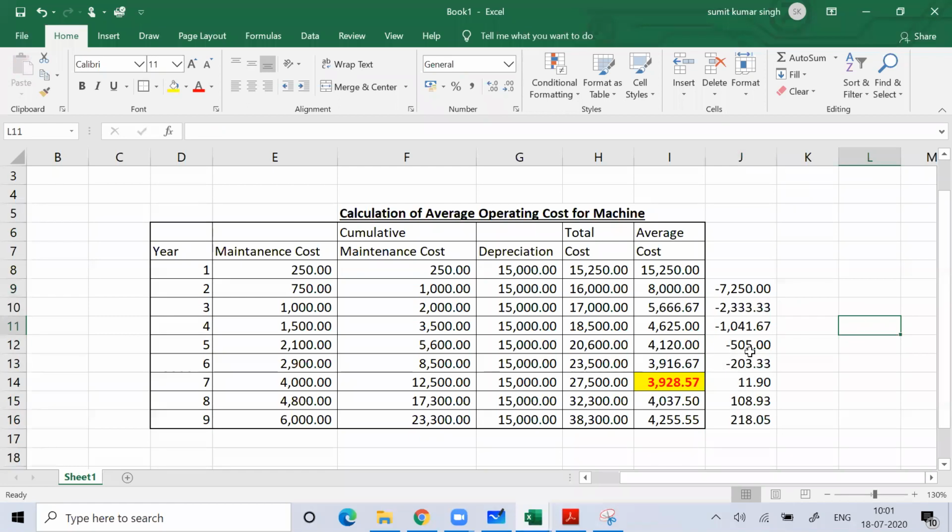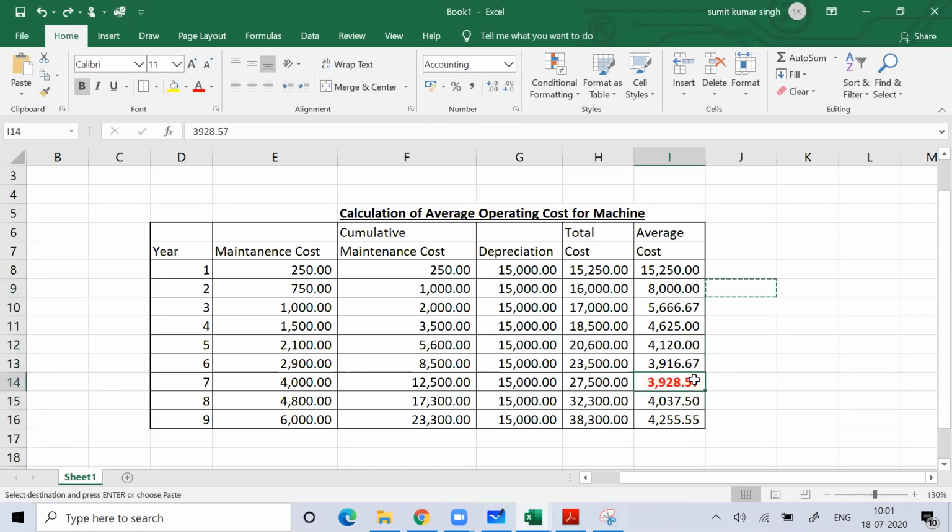But okay, no, my mistake. So the minimum value is this. As you can see from here, every year the value is decreasing.